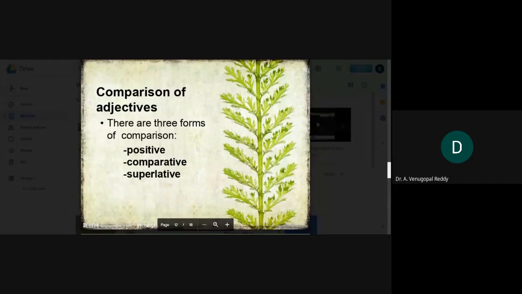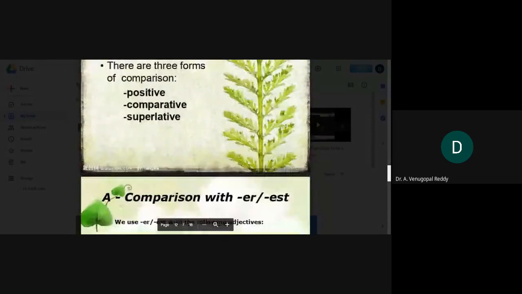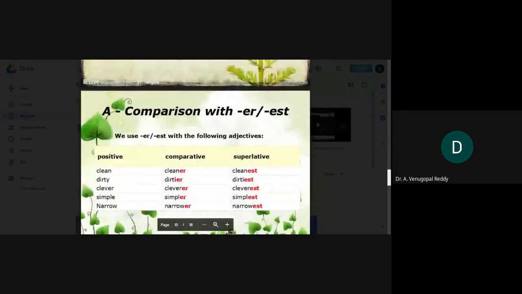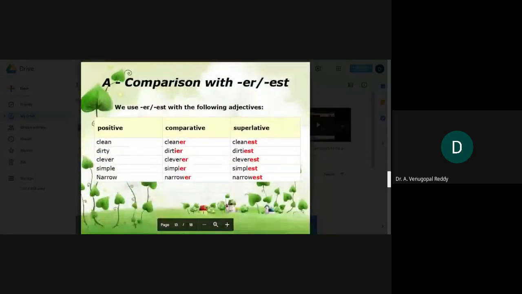Let us see one by one. Normally, in the case of comparison, by adding er or est, the positive adjective is going to become comparative, and by adding est, the comparative is going to become superlative.